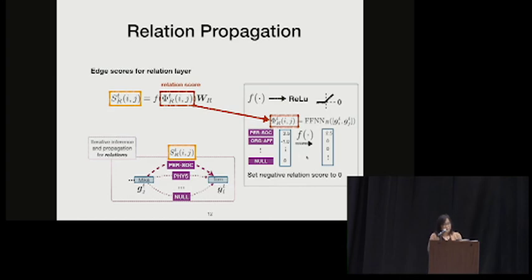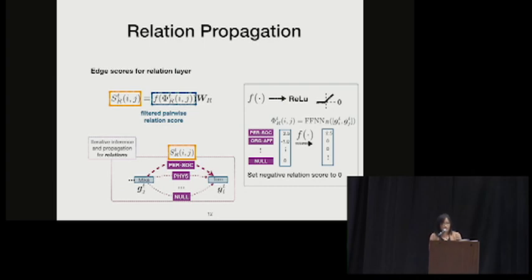And then this could lead to a problem because all of the relation scores are automatically predicted, and they could be noisy. Also the graph itself is very densely connected. So we need to introduce some filter function to reduce the noise. We tried many different nonlinear functions.